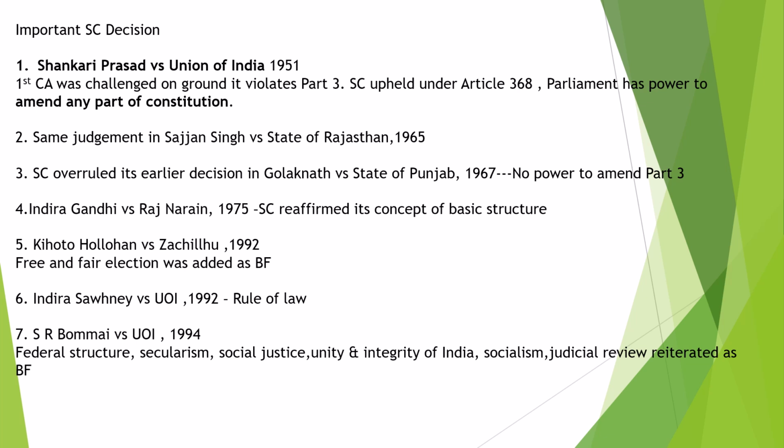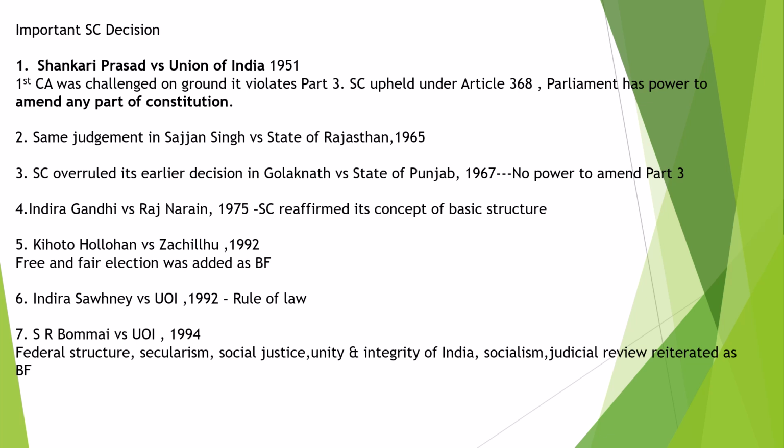Article 226 gives power to High Courts to issue writs. Article 136 gives special leave to appeal by the Supreme Court. The Supreme Court may, in its discretion, grant special leave to appeal from any judgment, decree, determination, sentence, or order in any cause or matter passed or made by any court or tribunal in the territory of India.